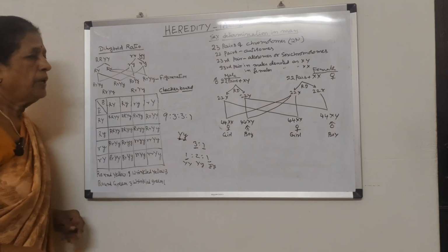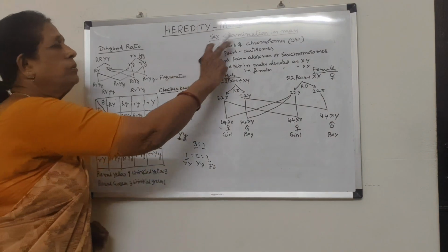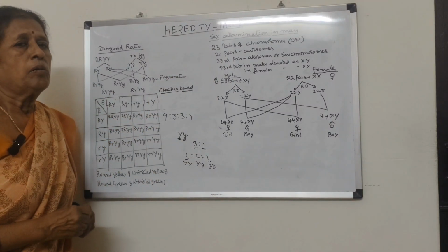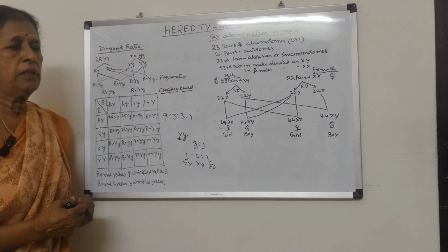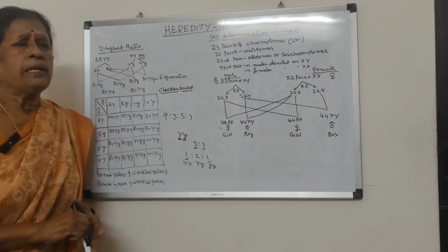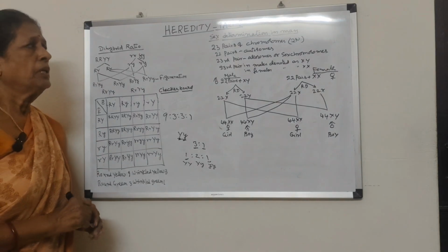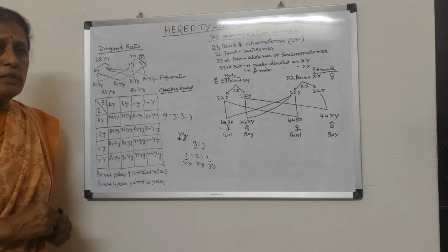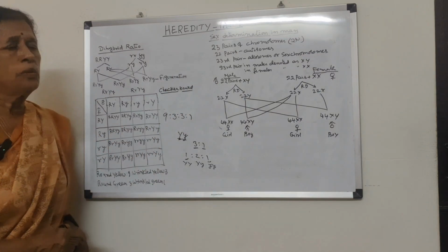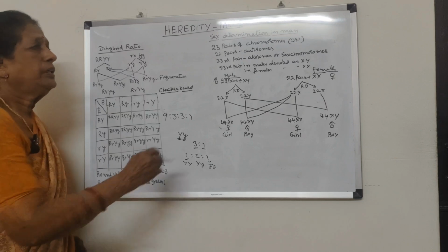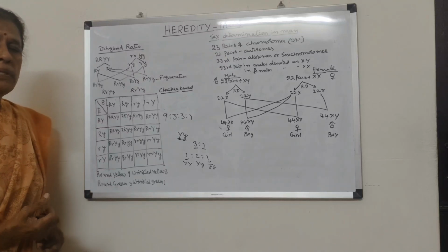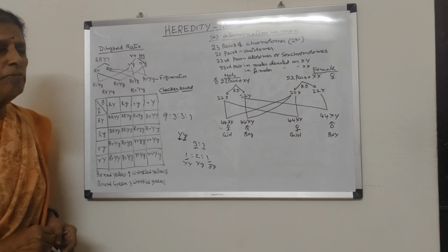Okay. So hope we have understood, and now we shall move on to the next topic in this chapter, sex determination in man. So how the sex of the baby is determined, that we shall see. First of all, the genetic material is present in chromosomes. The number of chromosomes is constant in any living organism. In human beings, there are 23 pairs of chromosomes. That is a diploid condition.